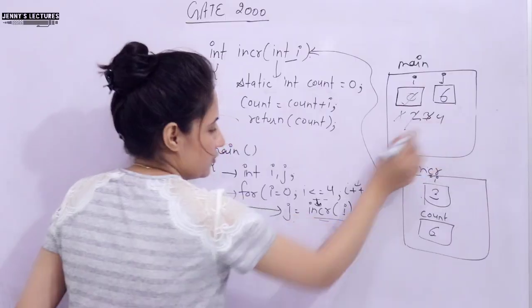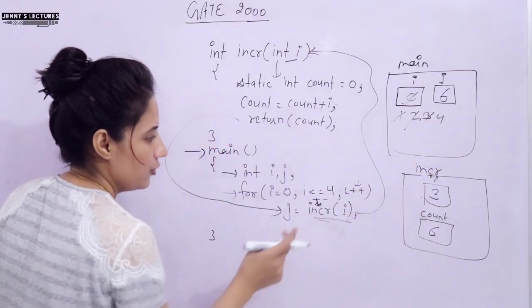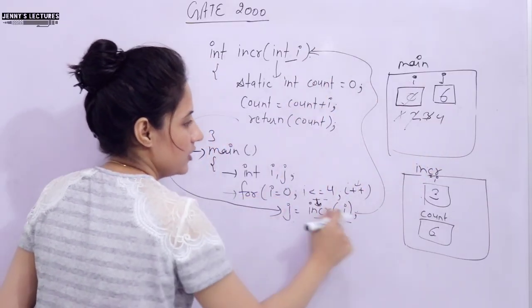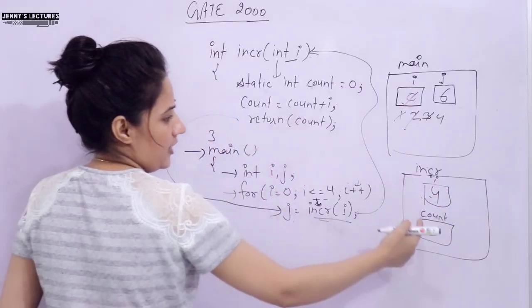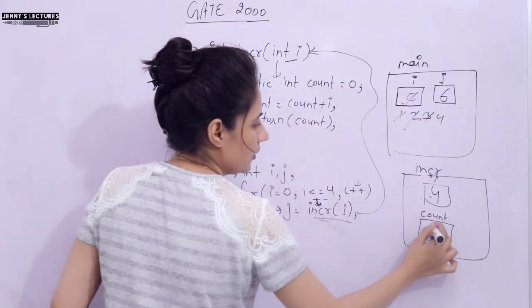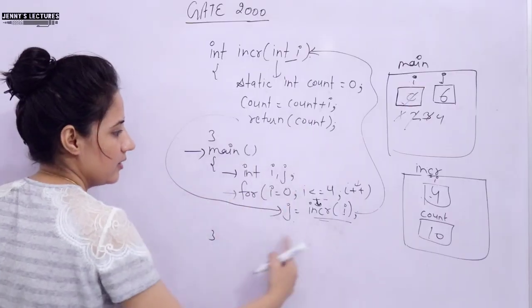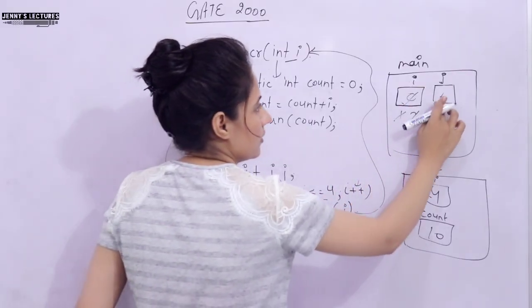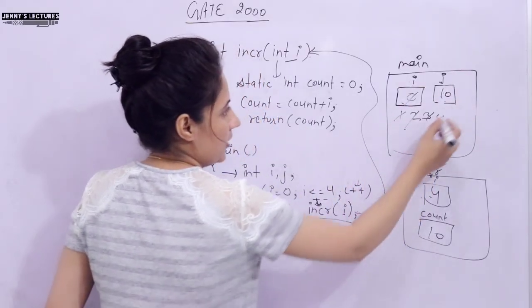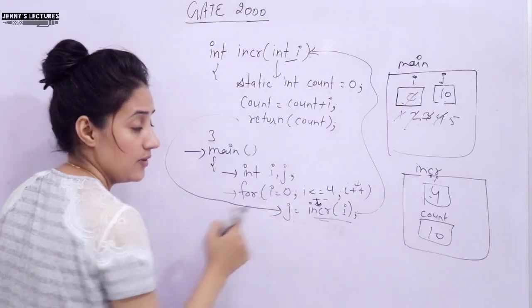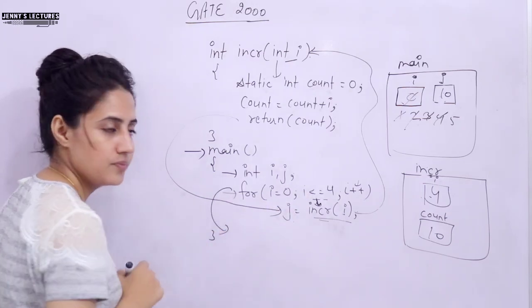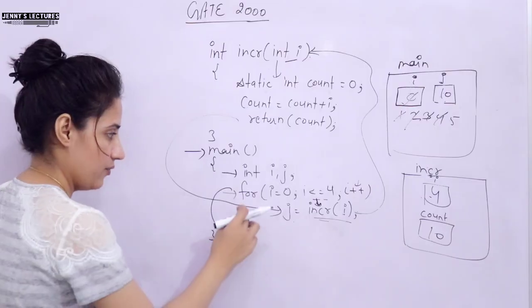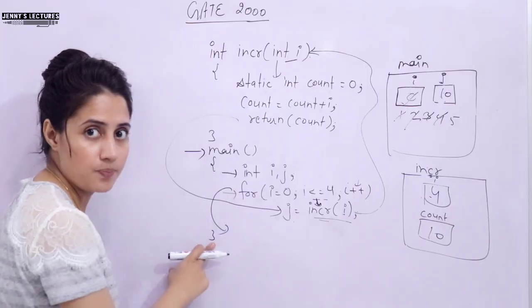I plus plus, I becomes 4, 4 less than or equal to 4, condition true, again enter, again we are going to call this function, and this time this I will receive 4. Count plus I, 6 plus 4 is 10, now in count we have 10, return 10, now 10 would be stored in j. I plus plus, 5, 5 less than or equal to 4, no. Now exit from the for loop, and after exiting we just have closing braces, right?